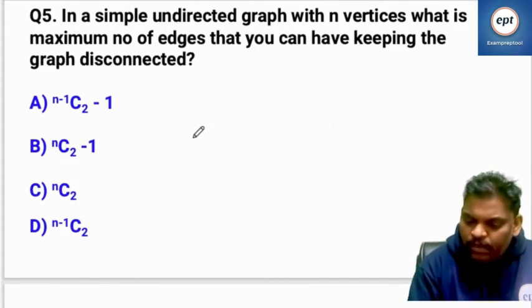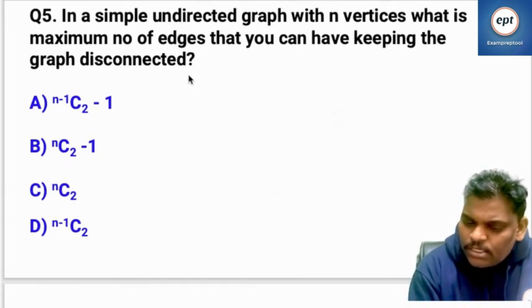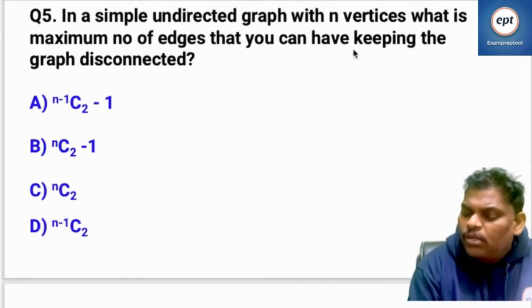Now see the interesting answer. In a simple undirected graph with n vertices, what is the maximum number of edges you can have keeping the graph disconnected?